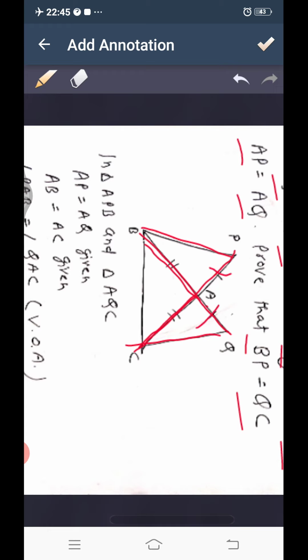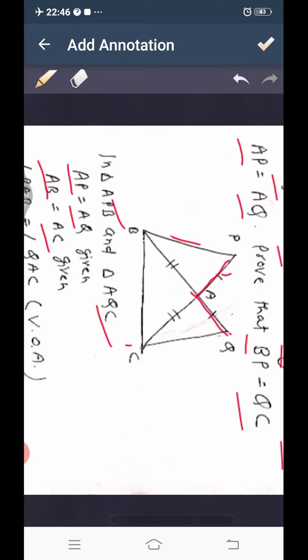So we take first triangle APB and triangle AQC. We can see that AP equal to AQ, given.